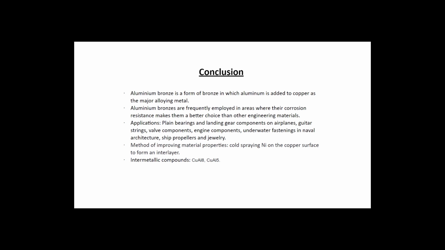For their applications, they have plain bearings, landing gears, components on airplanes, guitar strings, valve components, engine components, underwater fastening in naval architecture, ship propellers, and jewelry. All of these have the application of aluminum bronze. One way of improving the material properties of aluminum bronze is cold spraying nickel on the copper surface to form an interlayer. And for the intermetallic compounds of the aluminum bronze, we have C